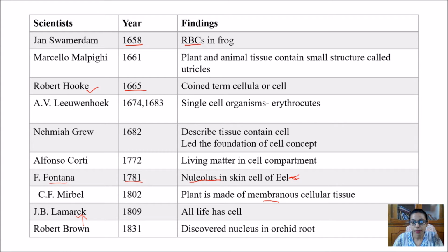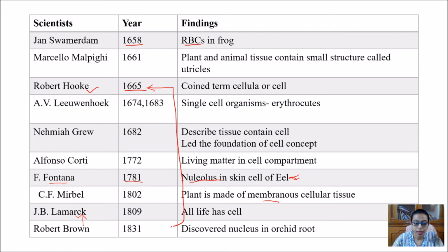So nowadays we all know about all these things, so we don't find anything new in that. But at that time, when even a good microscope was not there, it was a well renowned thing to identify all those things. So you can imagine how hard the scientists worked. They themselves designed the microscope and studied the cells.